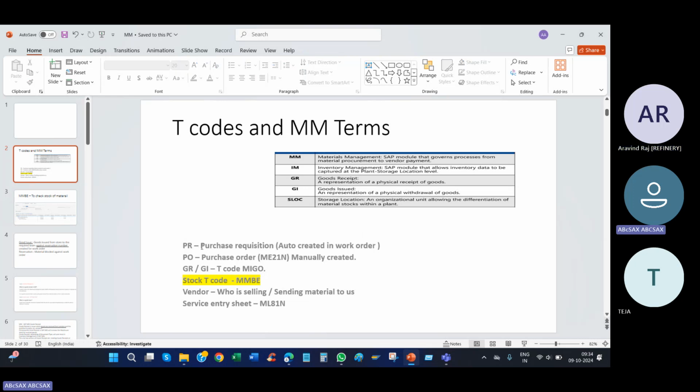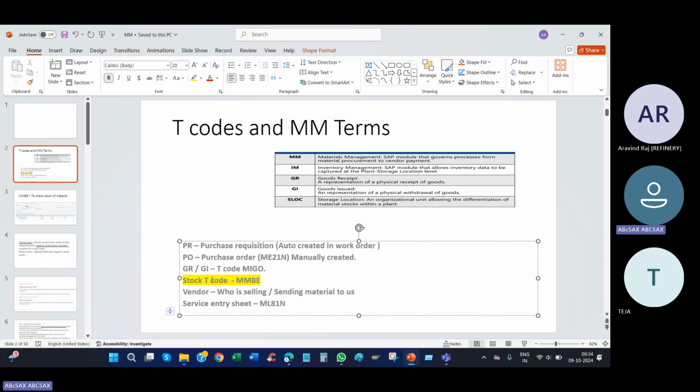PR means I don't have the material, so I will be creating a PR in my work order by auto creation. We'll see that. And a PO means for this requisition, I'm ordering: I need this material. This is the purchase order. T code ME21N. And MIGO means GR, GI. That's what MIGO is. T code MIGO, goods receipt and goods issue.